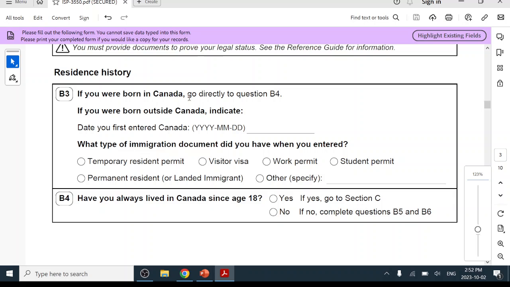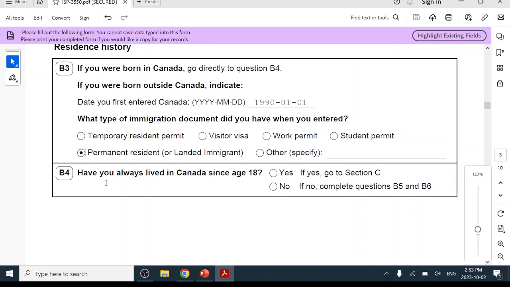If you were born in Canada, then just go to question B4. But if you were born outside of Canada, then put your landing date. So let's say the senior landed in Canada on January 1st, 1990. What type of immigration document? Let's say permanent resident, because the senior was sponsored by their children. In my case here, as an example.